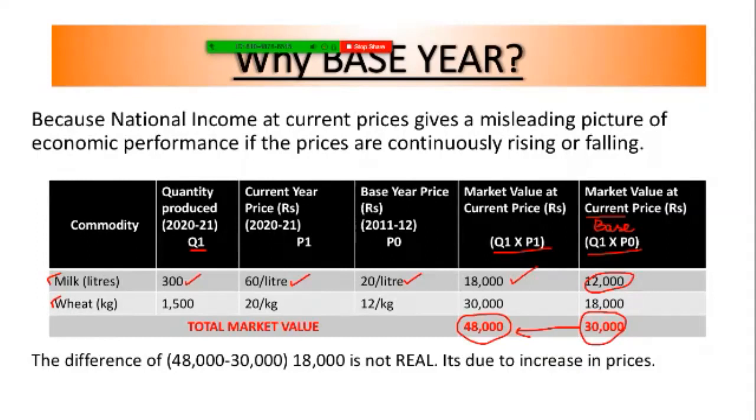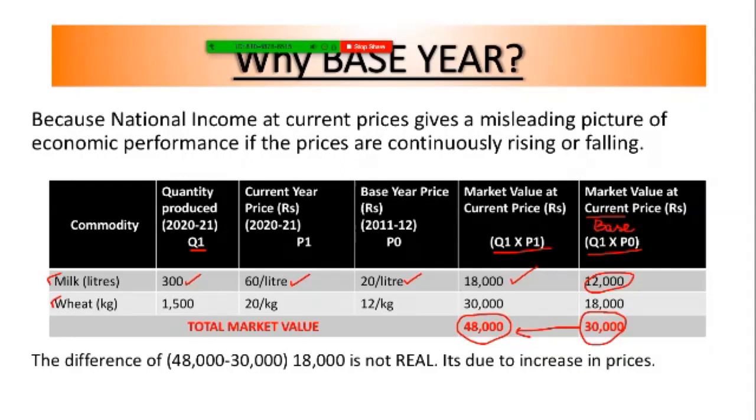When I compare it with my current year's price, I get 18,000 and base year's price, I get 12,000. Is there any increase in the output? No. Through this illustration, I'm trying to show you that there is only an increase in the price, because of which the market value has increased, and because of this only the national income has also increased.